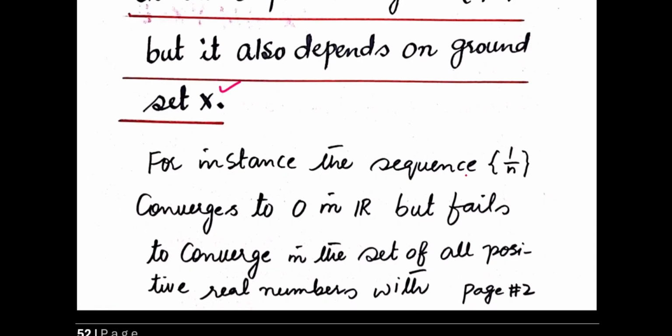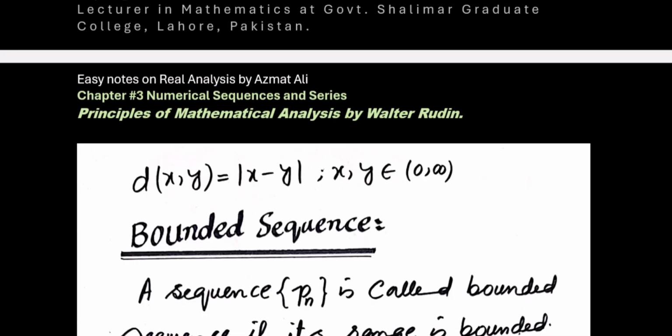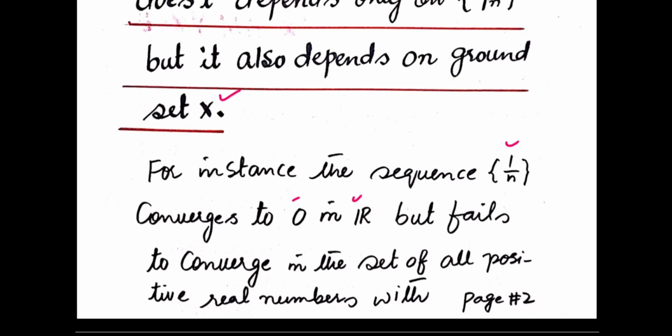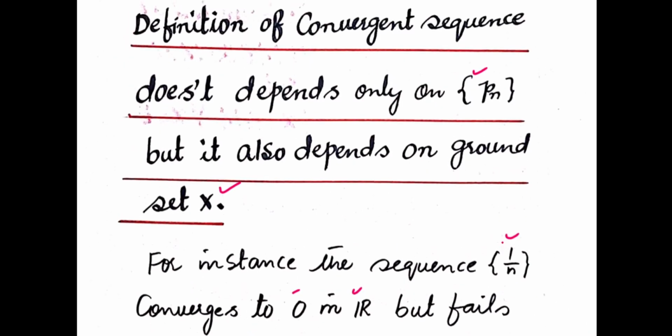For instance, the sequence 1 over n converges to 0 in the set of real numbers R, but it fails to converge in the set of all positive real numbers with the usual metric d(x,y) equal to absolute value of x minus y, where x, y belong to the open interval (0, infinity). So the convergence of a sequence depends on the set X also.